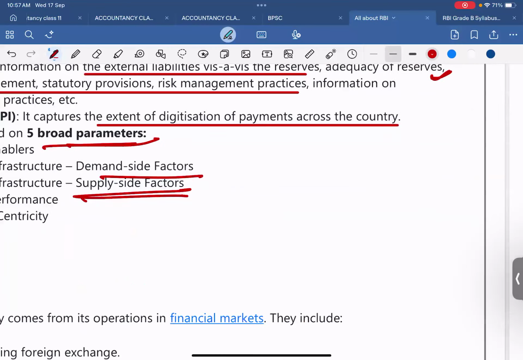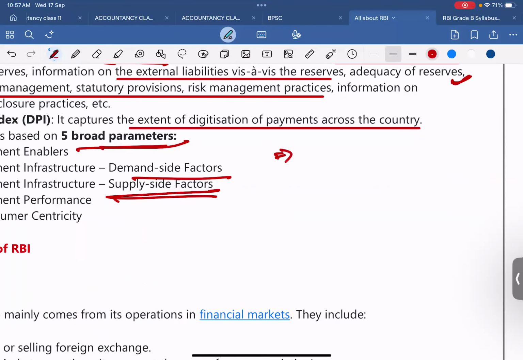Now the things which are not mentioned in this PDF, I am writing down. I request you to also make notes of those things in your notebook. Now it is the RBI Digital Payment Index, DPI.